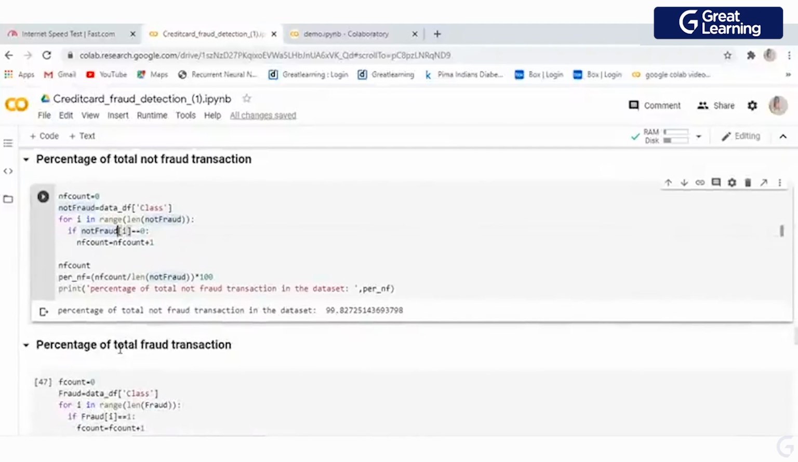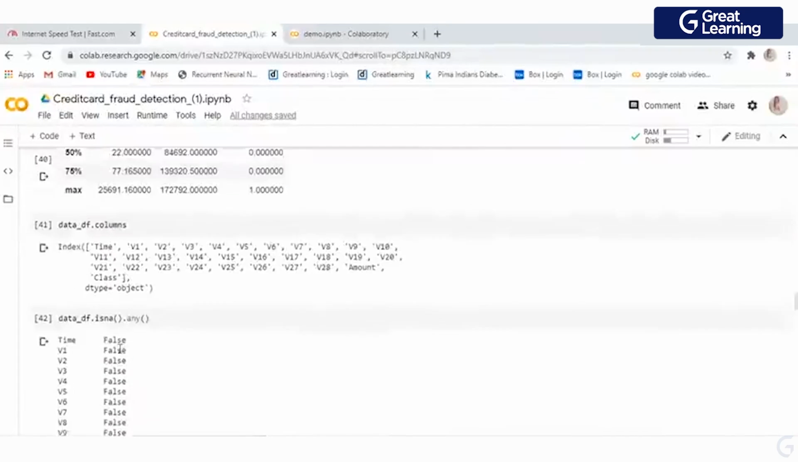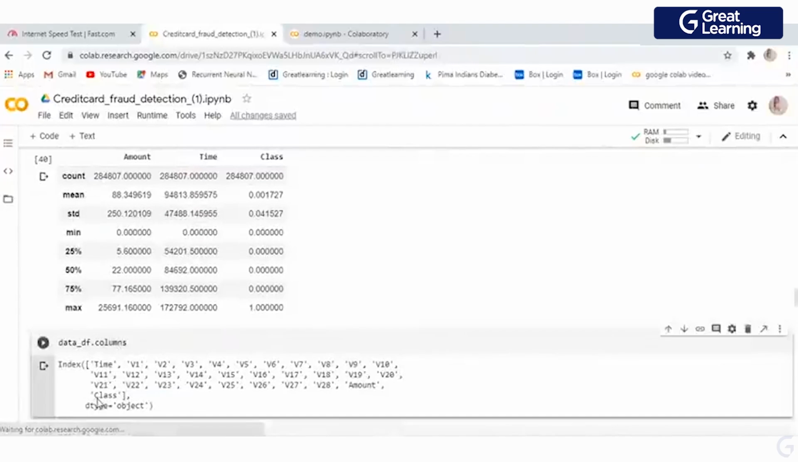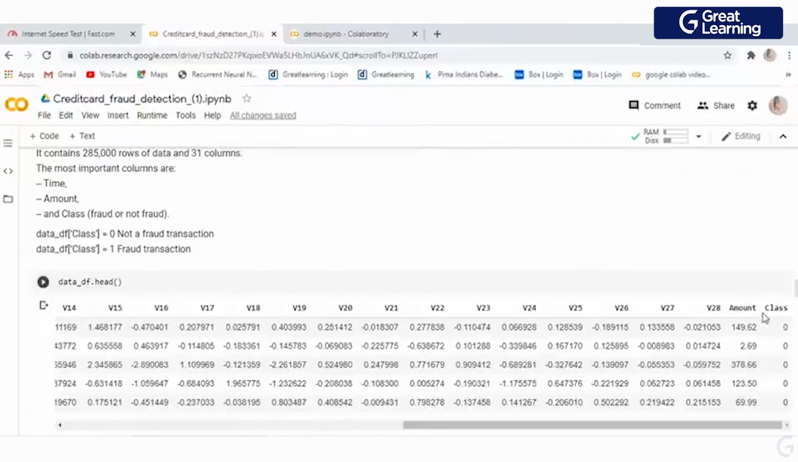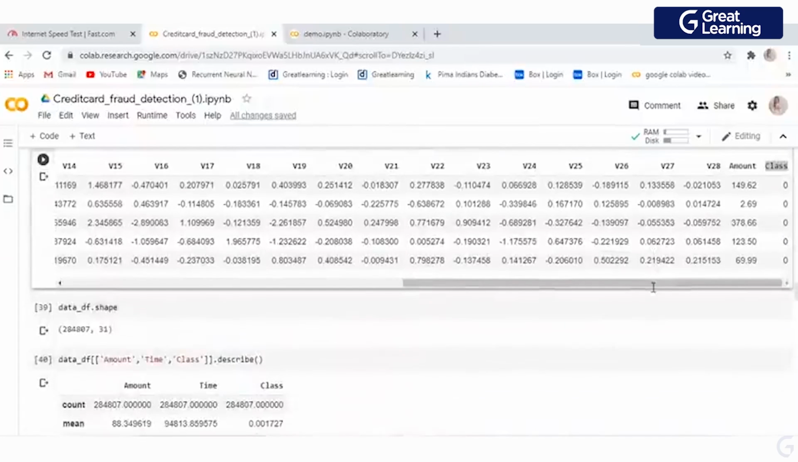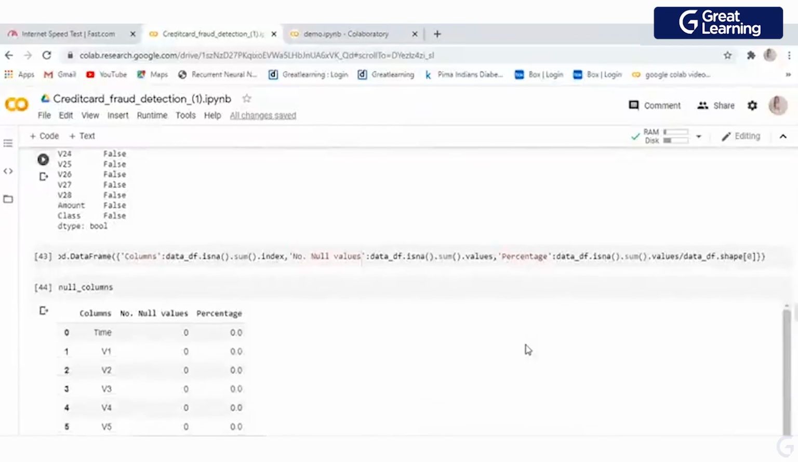Now what I am going to do is write a for loop over here, right? In this for loop, I say if my class, let me just go up. You can see there is a column called class. This class is basically our label. 0 is for the not fraud transaction or genuine transaction. 1 is for the fraud transaction, right?